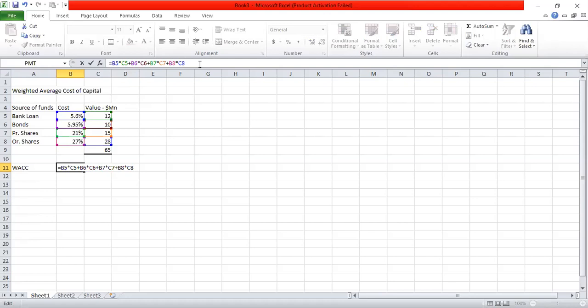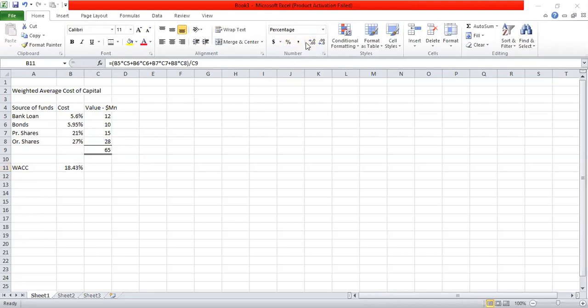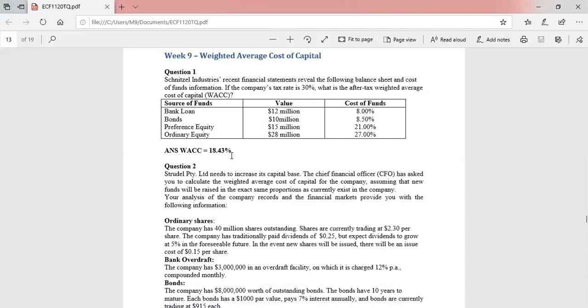So all of this I can put within one bracket. Divide by 65 million. So weighted average cost of capital is going to be 18.4262%, or we can say 18.43%. This is the answer to question number 1. You can check the answer here. Answer for the first question, weighted average cost of capital 18.43%.